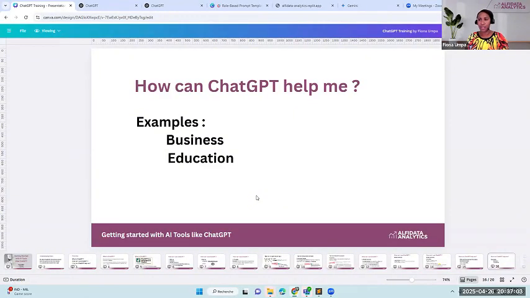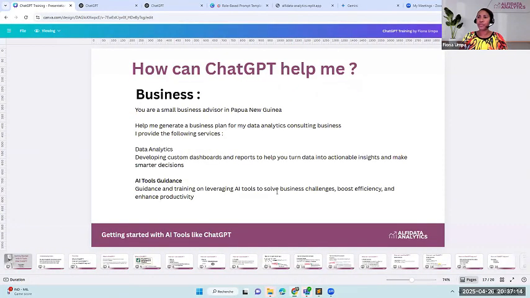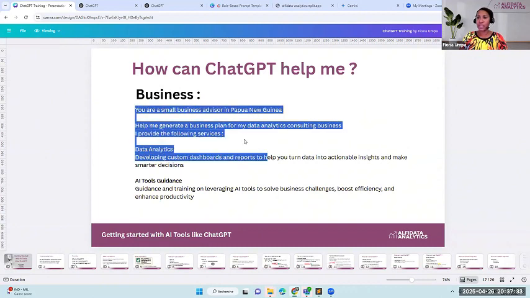Okay, let's look at some examples. Business. So I'll just copy this prompt here. You're a small business advisor in Papua New Guinea. So this prompt is based on the role-based prompt. Okay, so I'll just copy this one. Let me read that first.